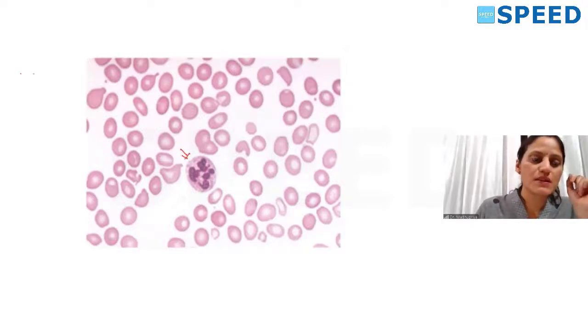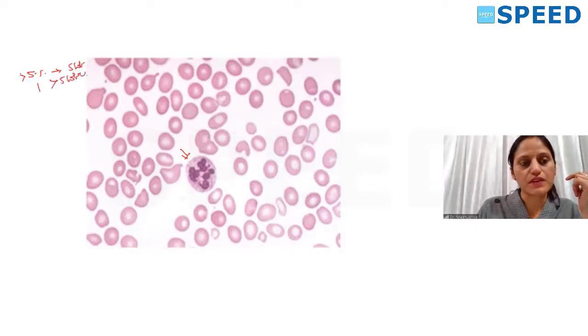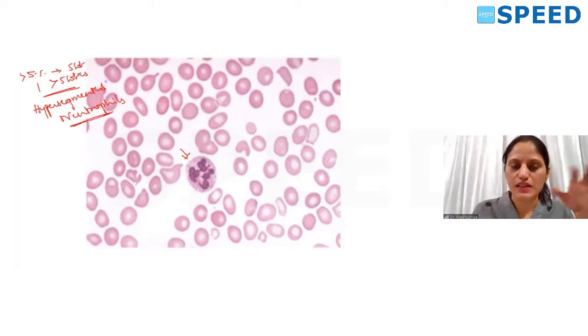Always remember hypersegmented neutrophil: more than 5% of the neutrophils having 5 lobes, or even one neutrophil having more than 5 lobes, is called hypersegmented. That is an important clue for megaloblastic anemia.